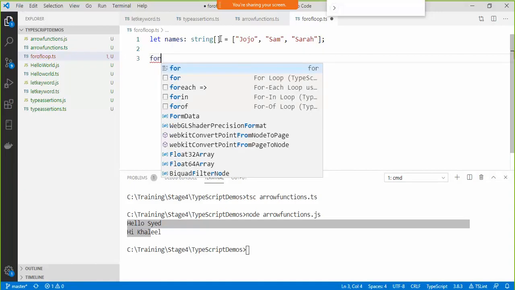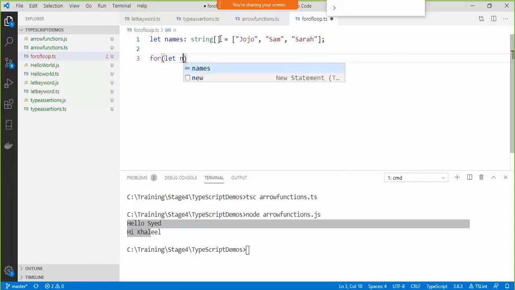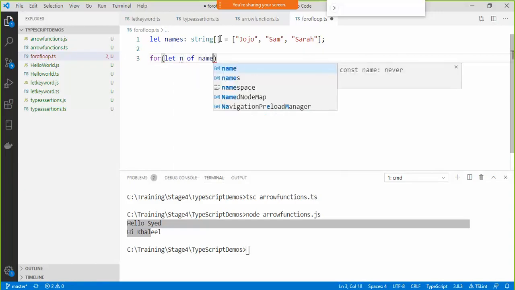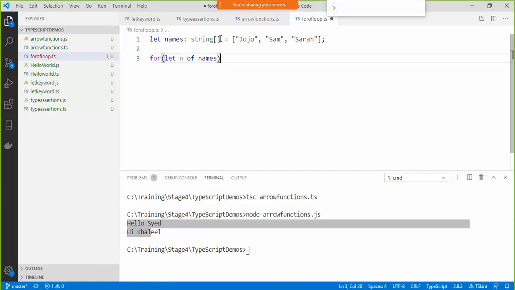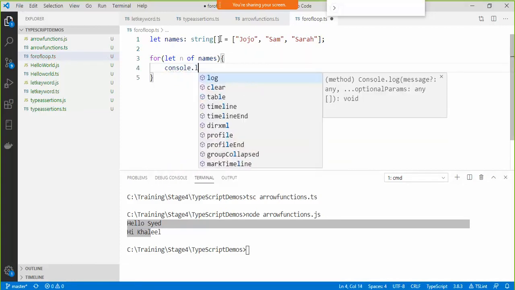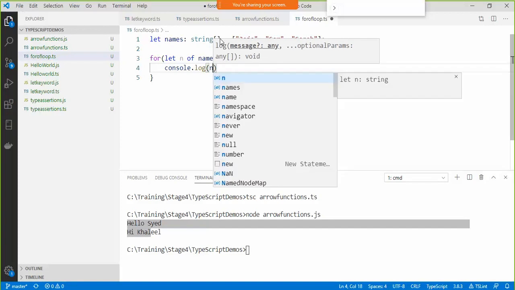Now I can use the for of loop. I'll say for let n of names, and then do something with this n variable. I can say console dot log n.